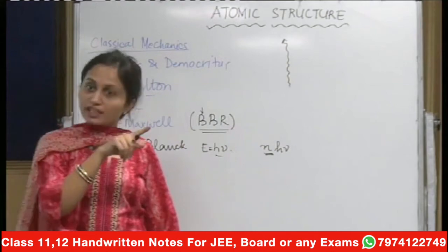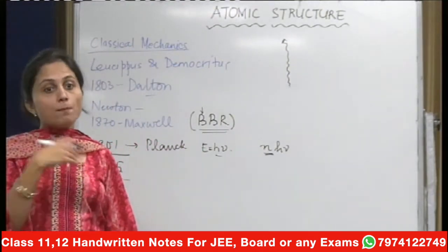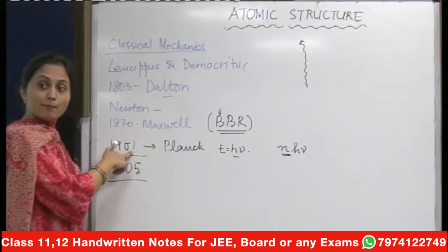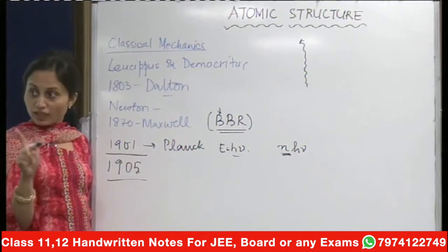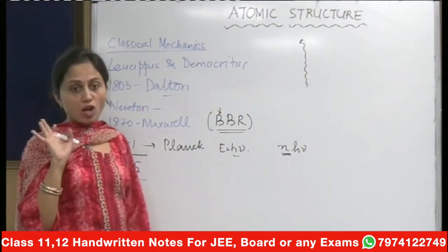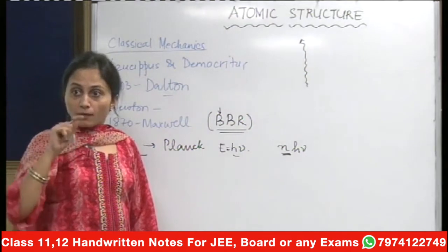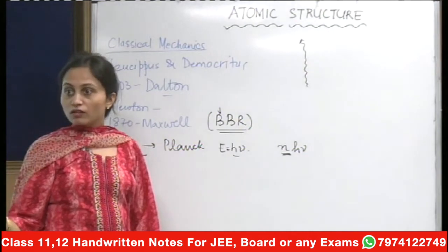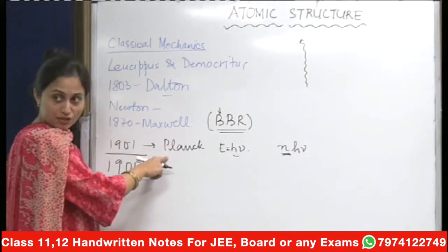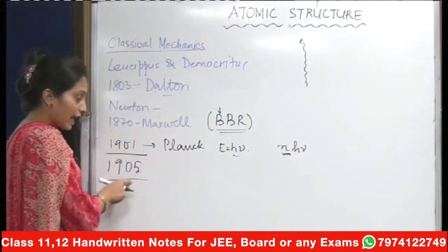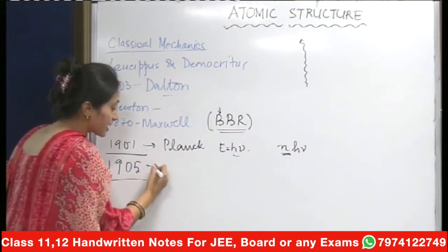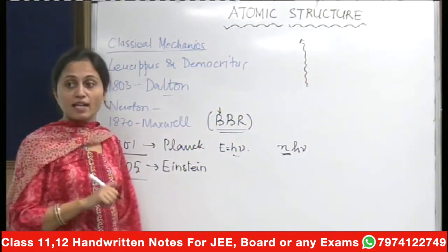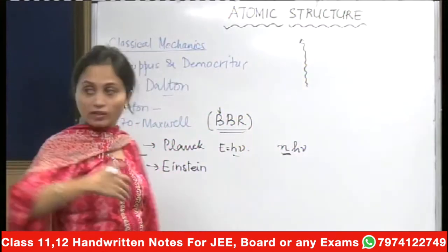Now this concept was already noticed before, but the observations could not be explained unless and until one takes care of Planck's hypothesis. You getting the point? Planck gave his concept of quantization, but it was a sudden jump from macro to the microscopic world. That was not accepted. So till 1905, when Einstein explained the photoelectric effect using Planck's hypothesis. You understand the historical developments?